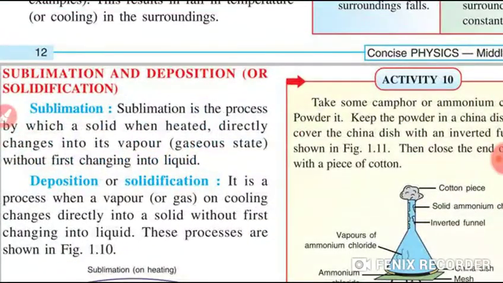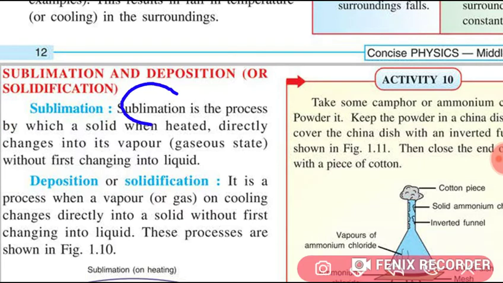Sublimation topic. Sublimation is the process by which a solid when heated directly changes into vapor, the gaseous state, without first changing into liquid. Up till here.